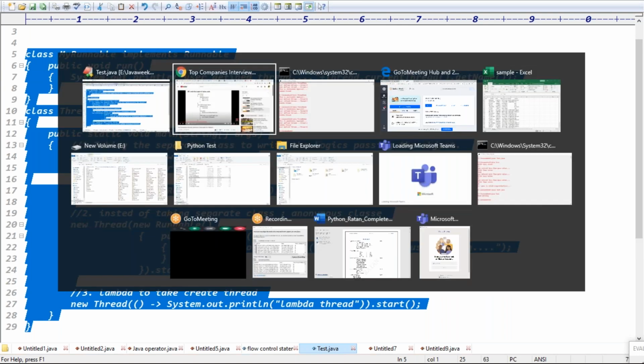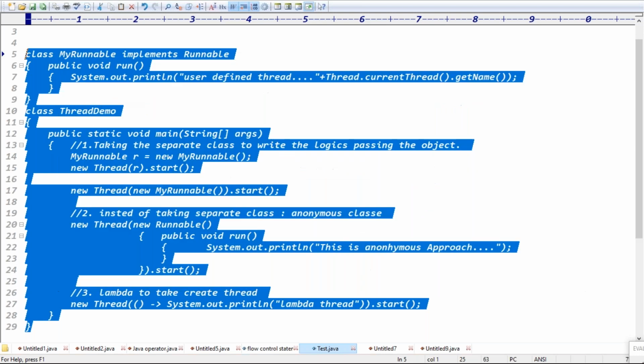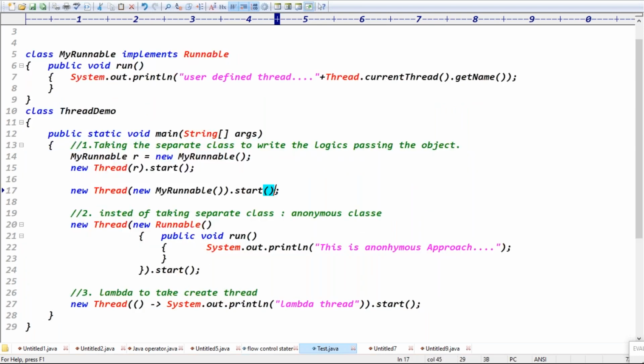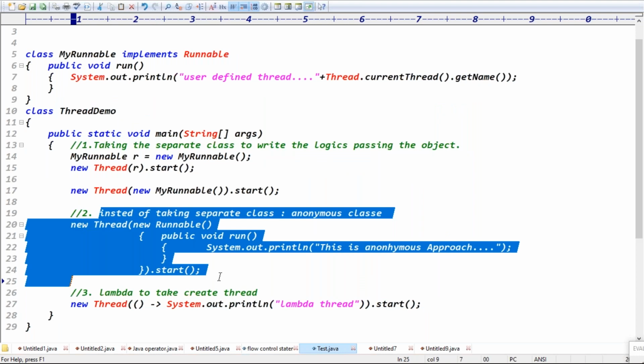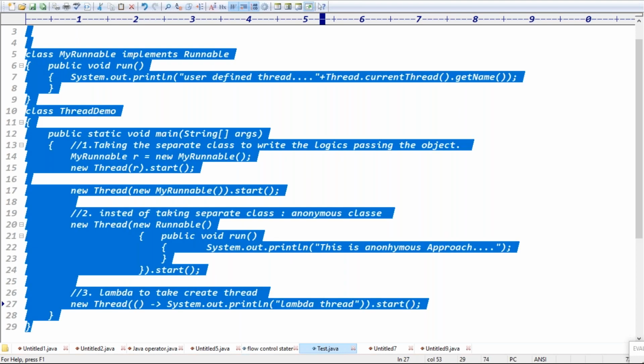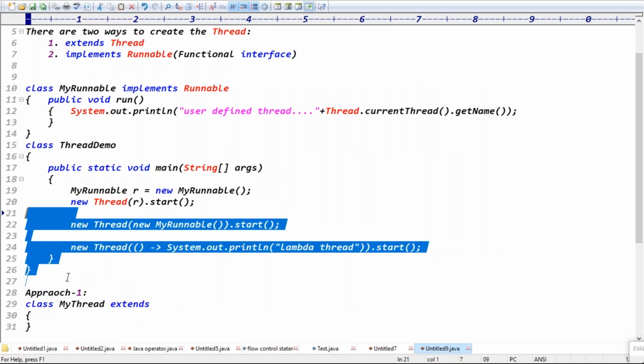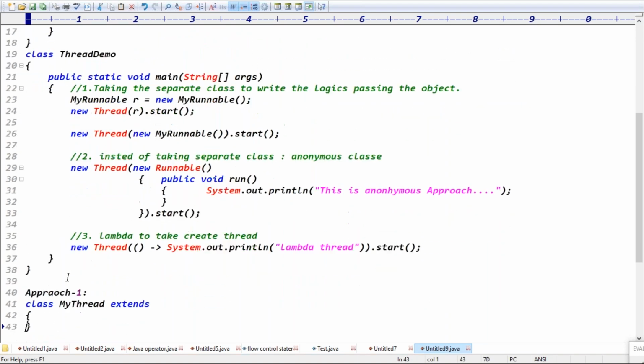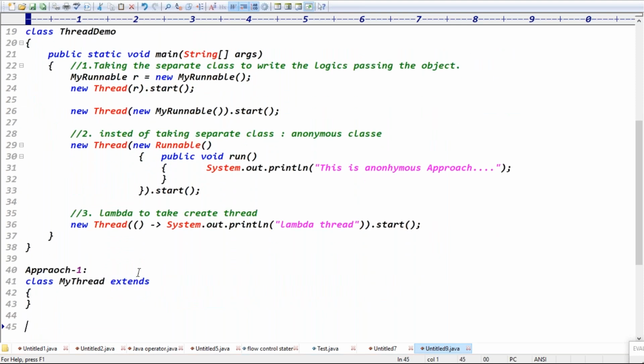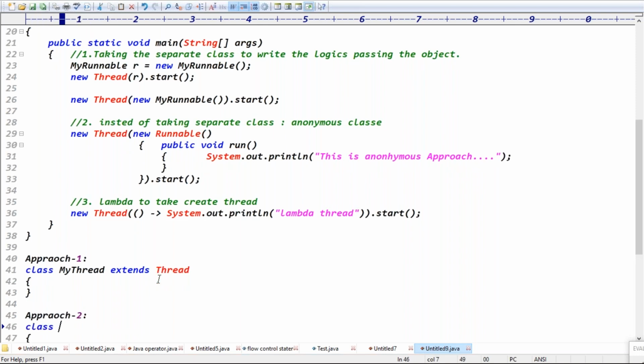Good, definitely. The second approach to creation of a thread is clear, right? For the lambda expression, the first approach is taking a separate class and passing the object here. Like anonymous classes, you can write the lambda expression directly, right? Approach 1 is there, approach 2 is there. Which one do you feel is the better approach? First approach is good, because the code is easy. And in the second approach, the code is quite complex, with anonymous classes.